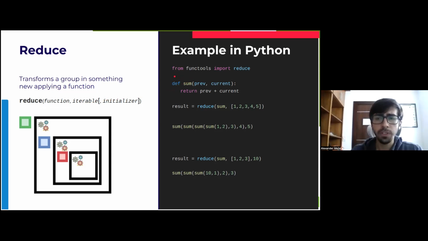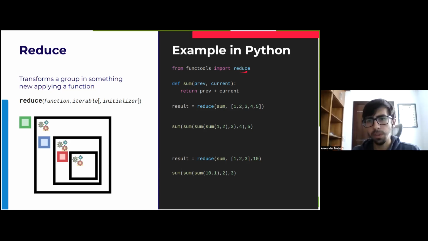So first of all, something different from map and filter is that we have to make an import. While map and filter are built into Python and available for us anywhere, reduce actually exists in a library called functools. We don't have to worry about downloading anything because functools is available in Python by default, but we still have to import it. This functools library doesn't only have reduce, it also has other functions related to functional programming. But one of the most used ones is reduce.